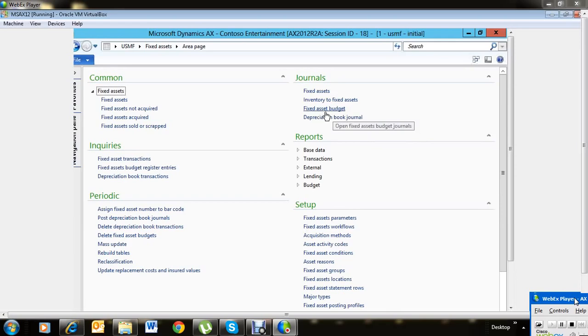And we also look into how do we set up the budget for the fixed assets, and how do we lend a fixed asset, how do we transfer the fixed asset. We want to touch upon all these aspects. How do we do the lending, how do we do the budgeting, how do we do the transfers of fixed assets from one group to other, how do we dispose of fixed assets partially. These are the aspects that we're going to look into in our fixed asset planning.